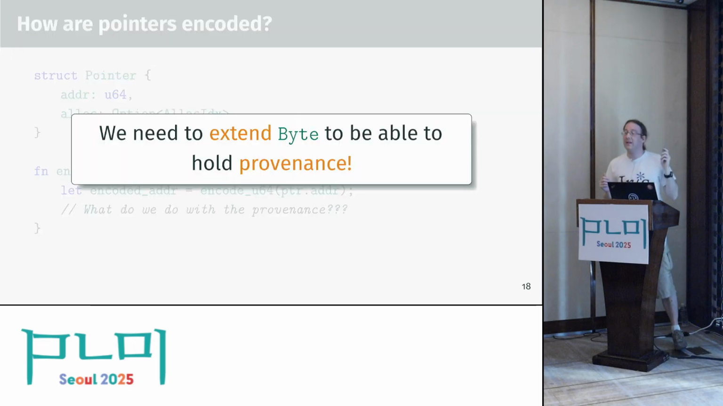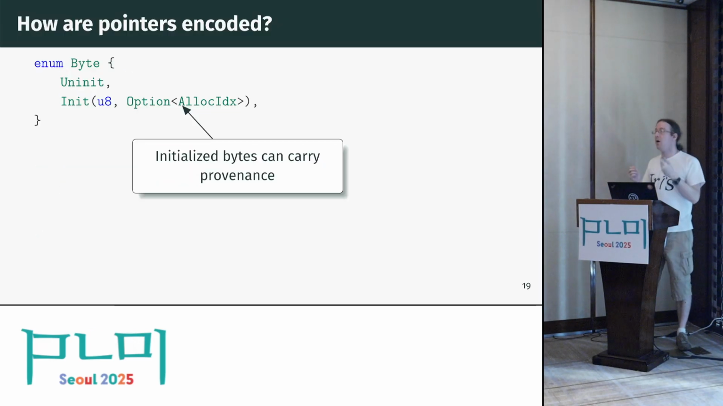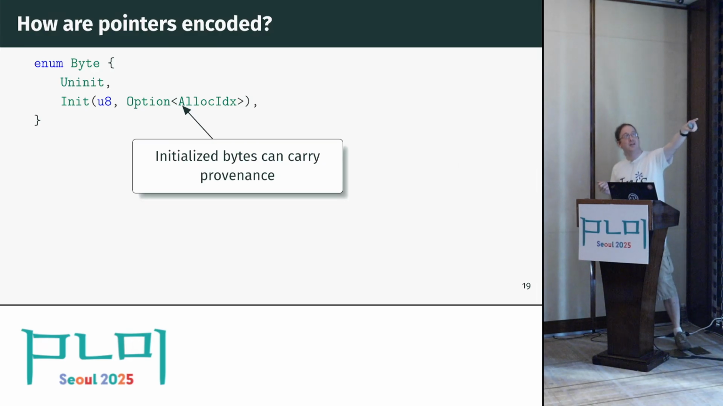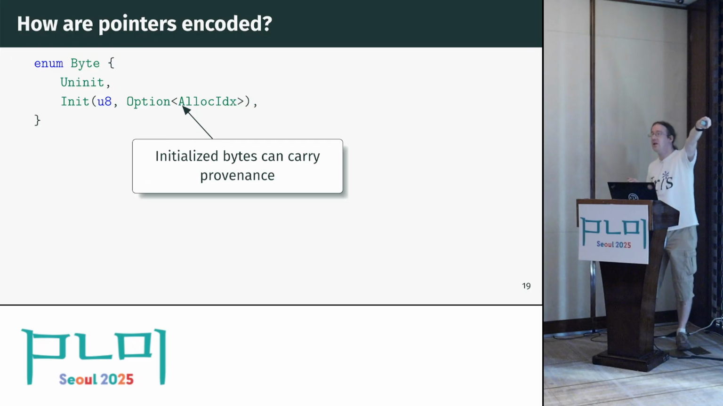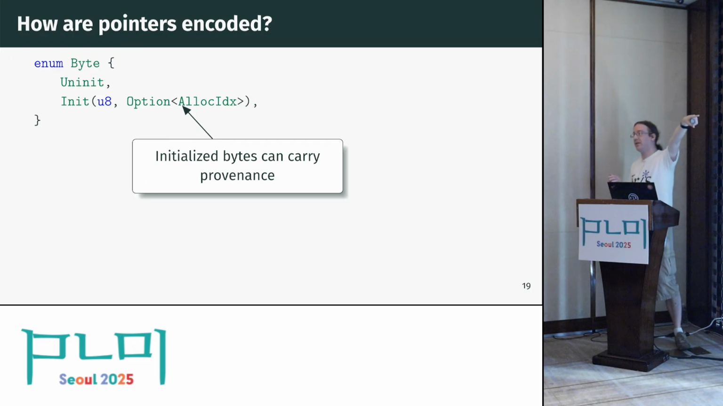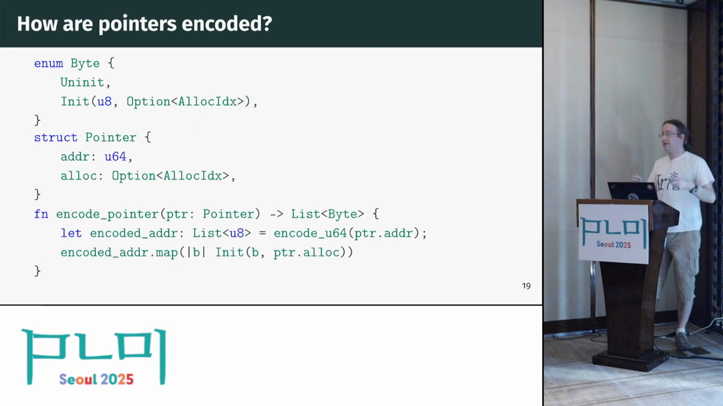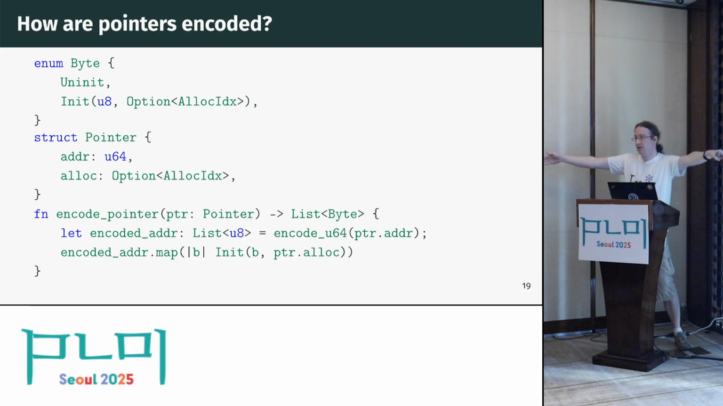What we're going to do is extend byte so that it can hold this provenance data. We're going to say an initialized byte actually isn't just 8 bits, it's additionally, optionally, some sort of provenance if there's a pointer stored here. And now we can write the encode function in a way that it takes the pointer's provenance and just splats it on all of those bytes.